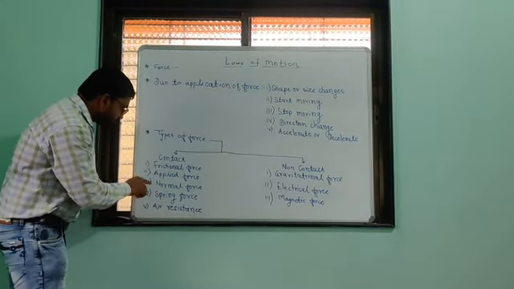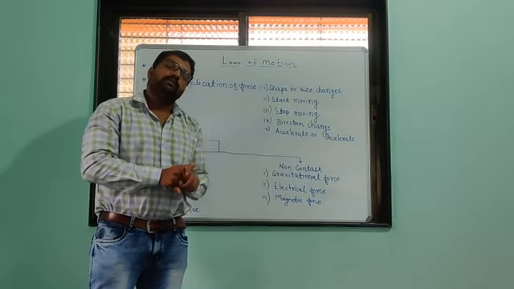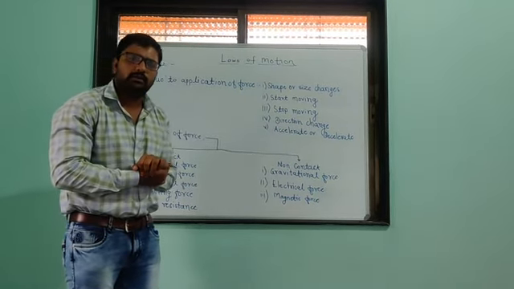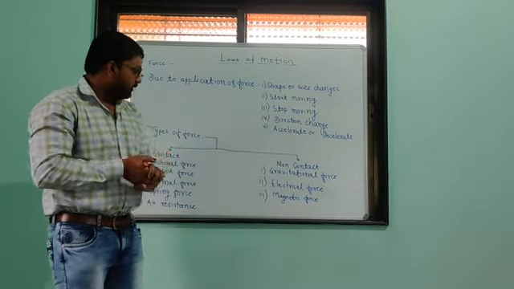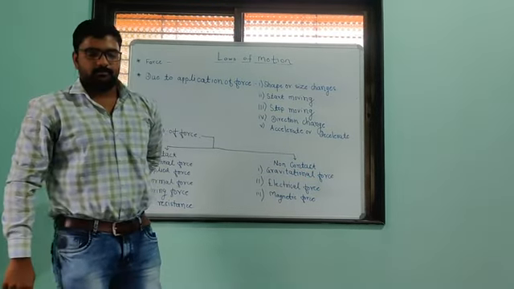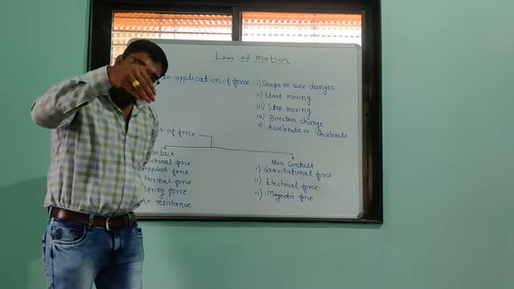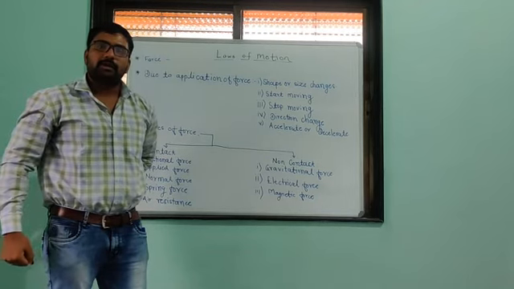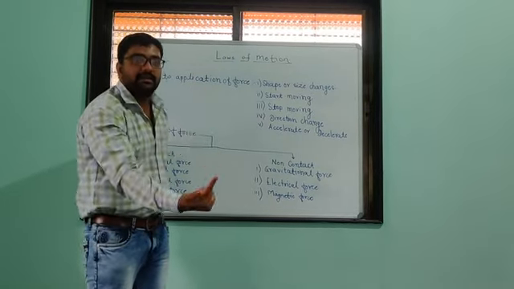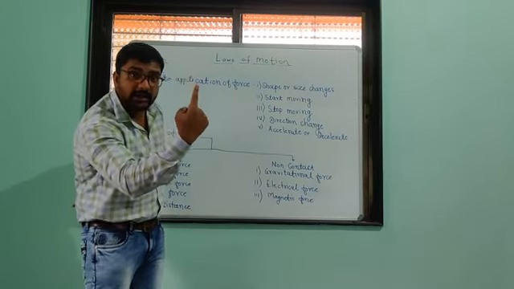Next is normal force. I think you may or may not have studied it, but we will study it in a later part, the free body diagram. Simply, you have to remember one thing: if I place one textbook on a table, then according to Newton's third law that book applies force on the table. Then the table also applies the same and equal force on that book in the opposite, upward direction.